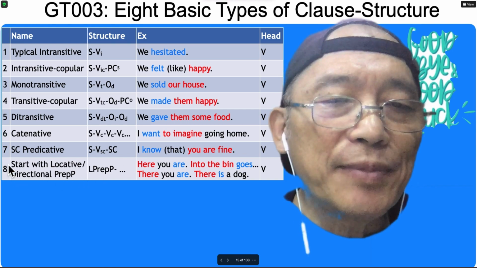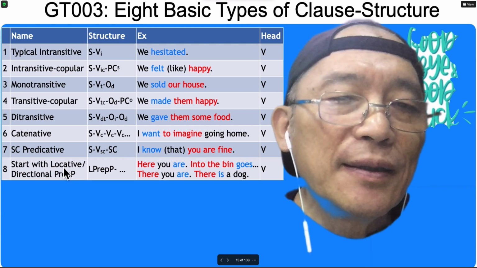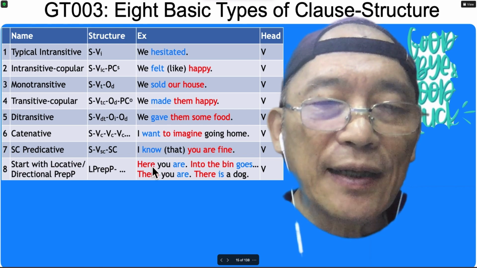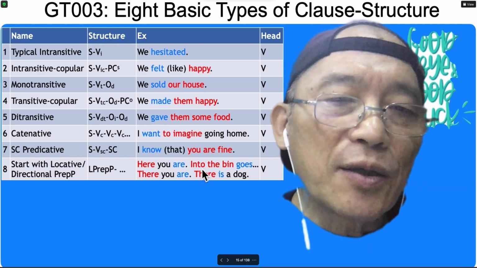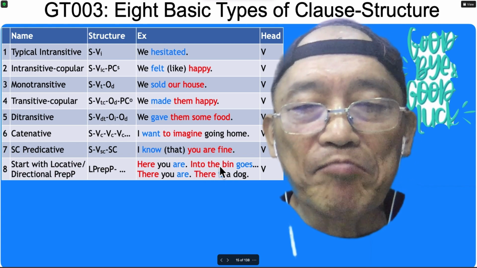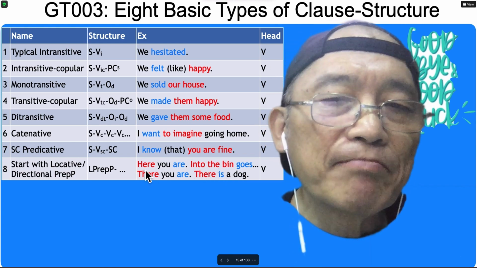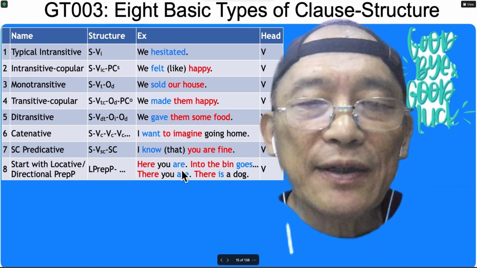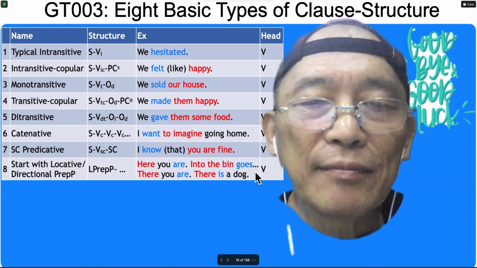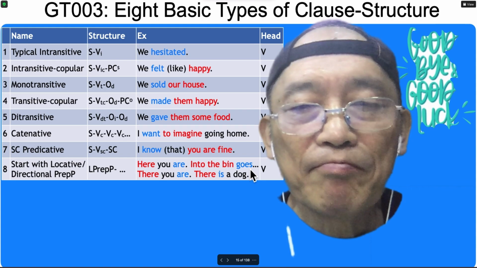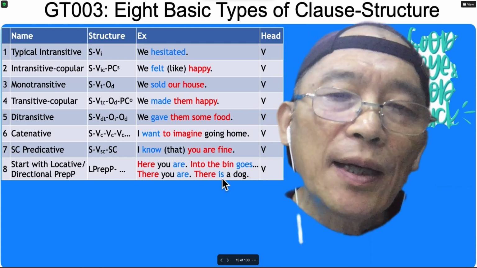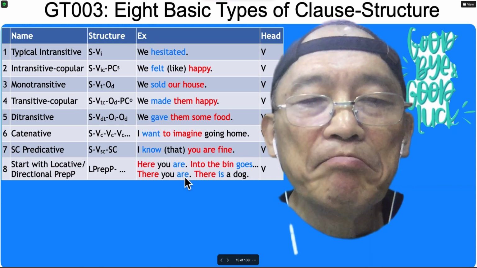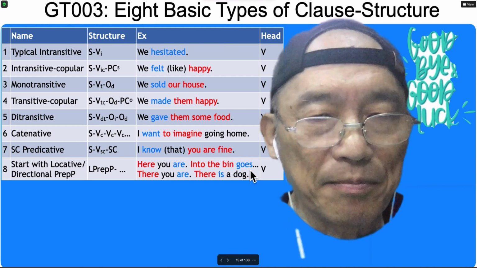And then the 8th type, a sentence starting with a locative or directional prepositional phrase. For example, locative, here, there, or directional prepositional phrase like into the bin. That's the first word. And then the second word, if it's a pronoun, then pronoun goes first before the verb. If it's not a pronoun, then the verb goes first before the subject. And the verb can only be intransitive coupled verb or intransitive verb.